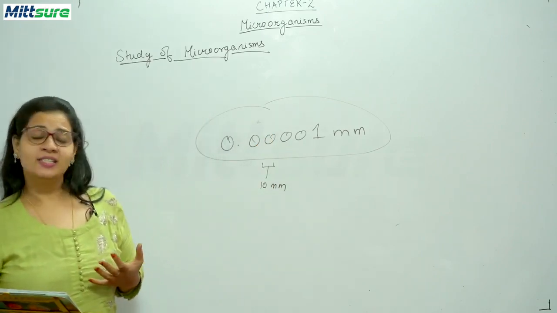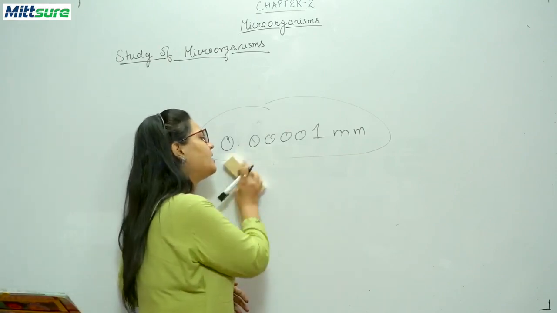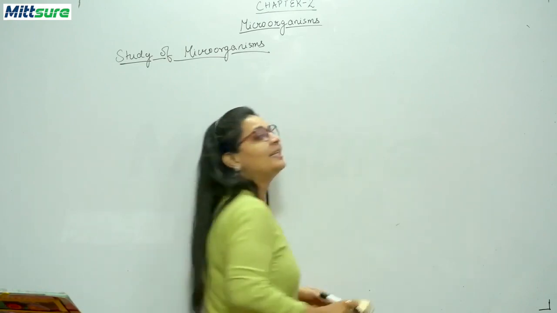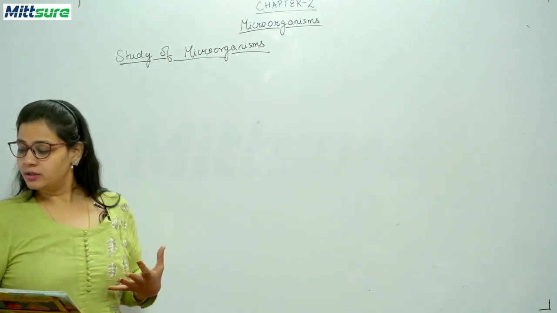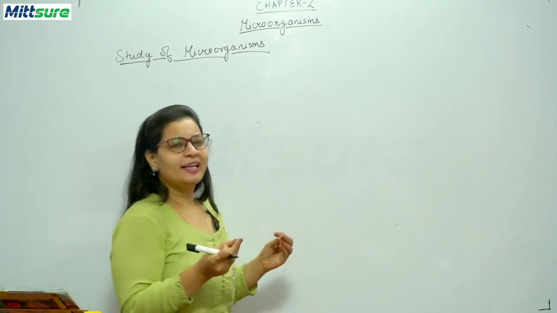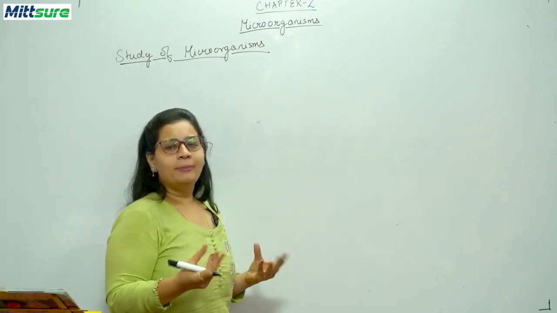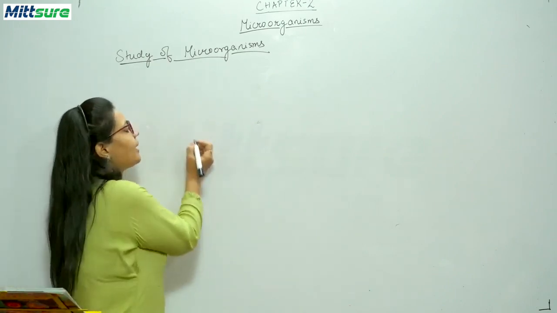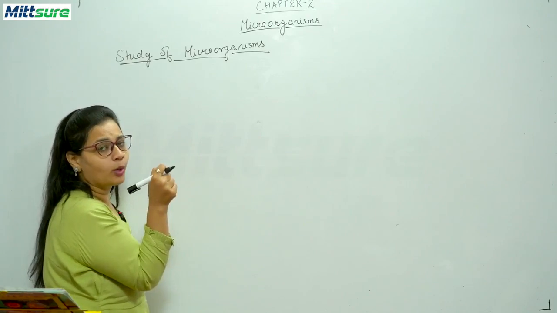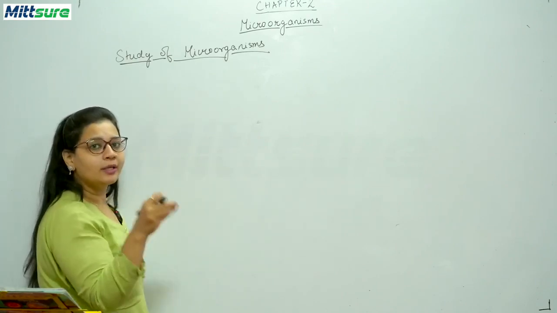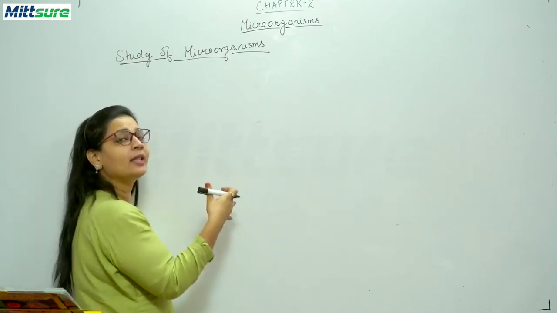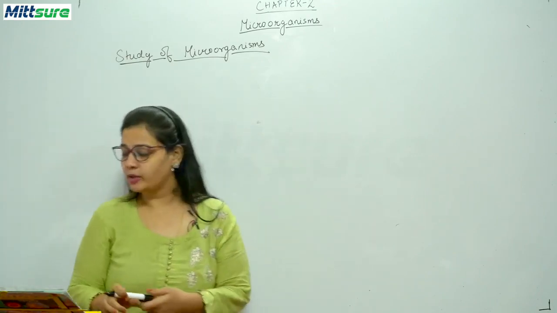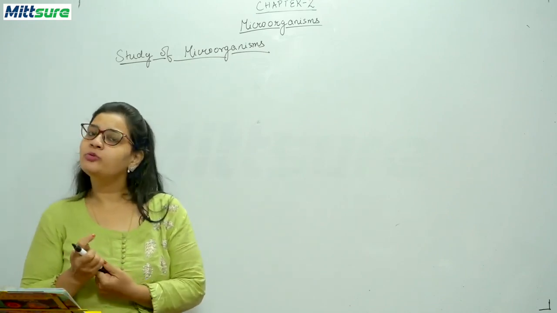You know, in 1677, there was one Dutch scientist, and the name of this Dutch scientist was Antonie van Leeuwenhoek. He made his own, self-made, crude microscope. Okay, and what did he do? Under that microscope, he took a drop of pond water. So क्या किया? Pond की water की drop ली, and he saw that drop of water under the self-made crude microscope, and you know what he came to find out?